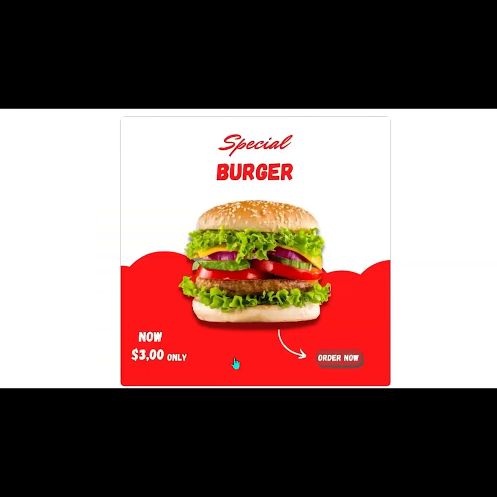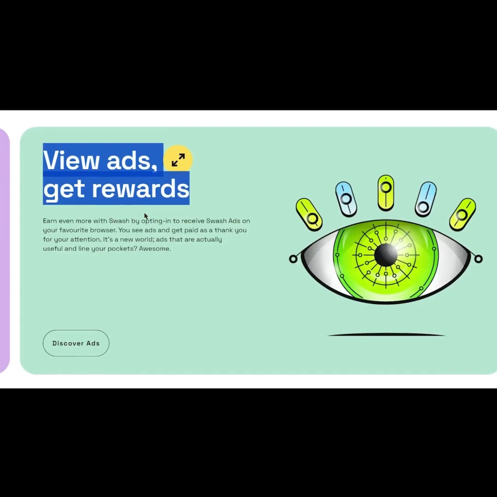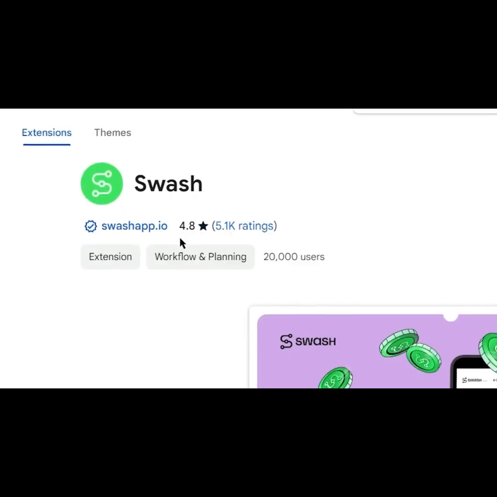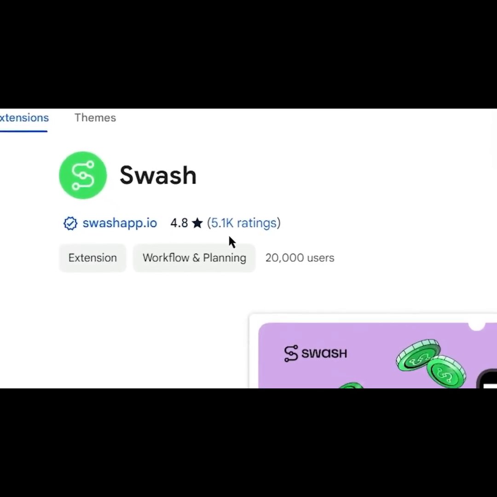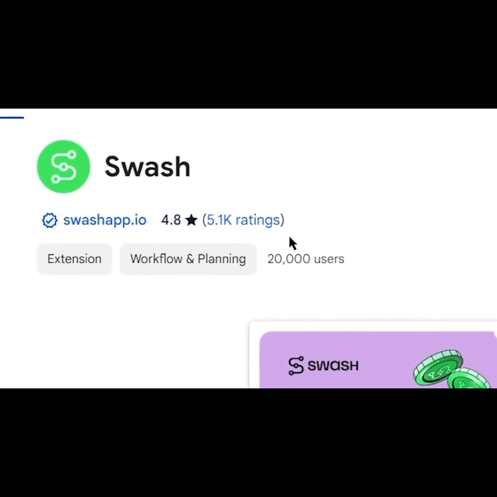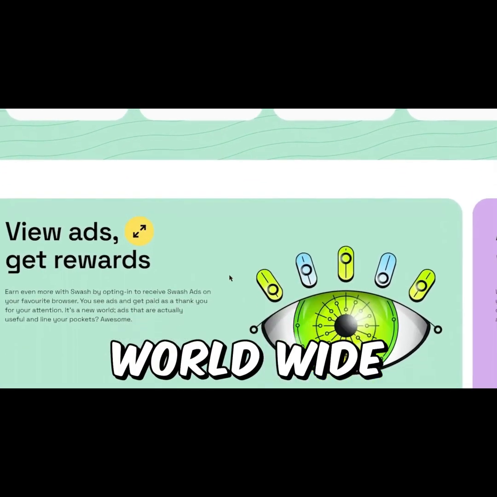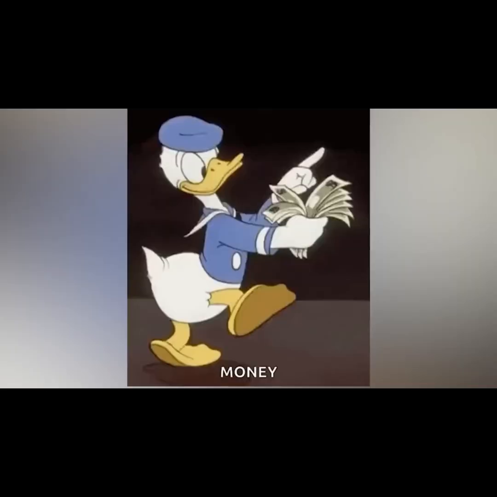where you can watch Google website ads and earn money watching them. I will reveal the name of this website in a minute, but as you can see, this site has already paid over $7 million to its users. They have over 4.8 star ratings on Google from over 5,000 real users around the world, so you can trust this website. This Google Ads website is available worldwide, so you can be from any part of the world and still earn money with it.